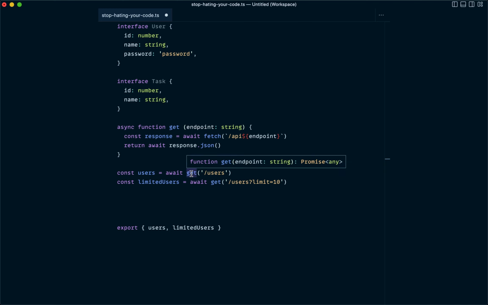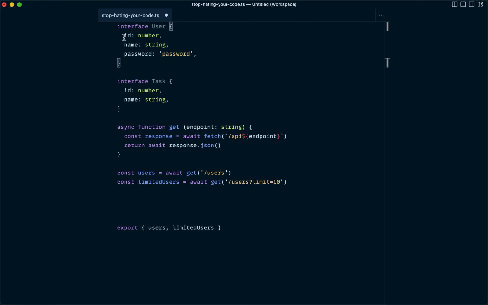the function has a base level of type safety, I guess, because the endpoint is typed as a string, and you can see that it does return a promise. The promise happens to have a type of any, though, and then when we await that promise, we end up with users, which has an any type, and same with limitedUsers, that has an any type. So not good. We want to make sure that we're getting rid of these any types as often as possible in our applications. And we want to make sure that this users array and this limitedUsers variable are both typed as arrays of this User interface.